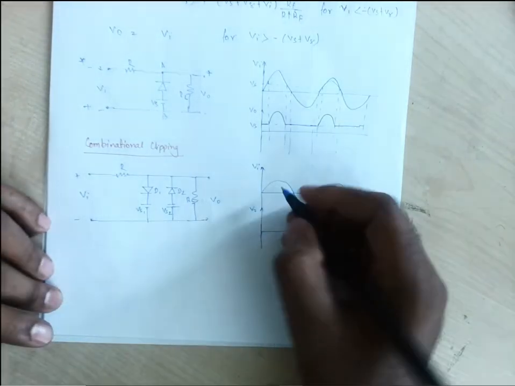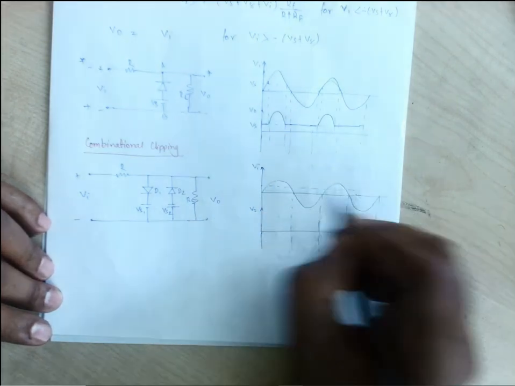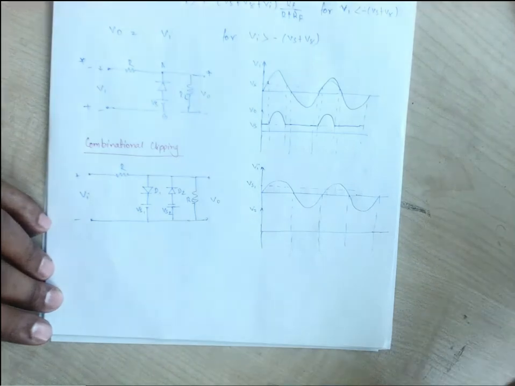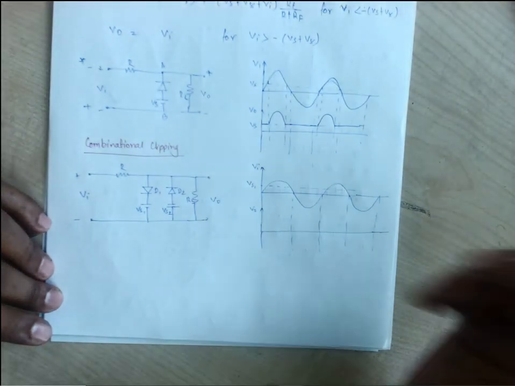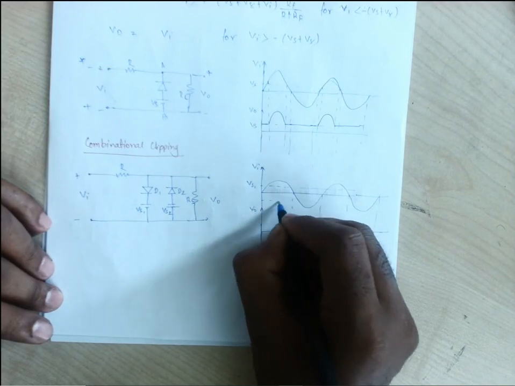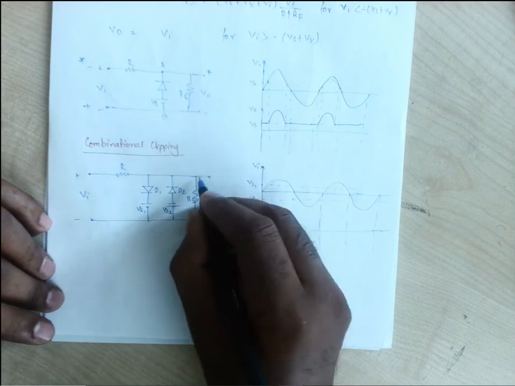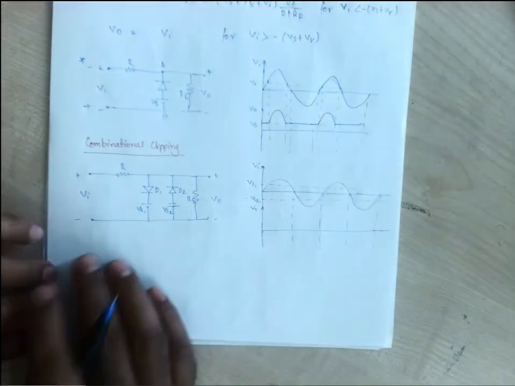Let us consider this is the level of Vs1. We can consider V gamma also, V gamma 1 and V gamma 2, so plus V gamma 1 will be coming, and this will be the level for the minus of Vs2. This is plus, this is minus.